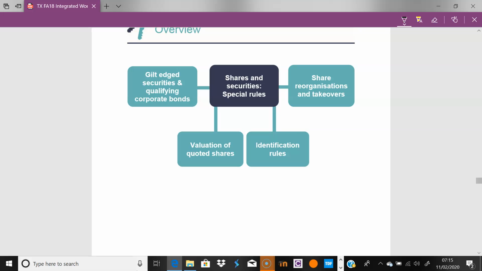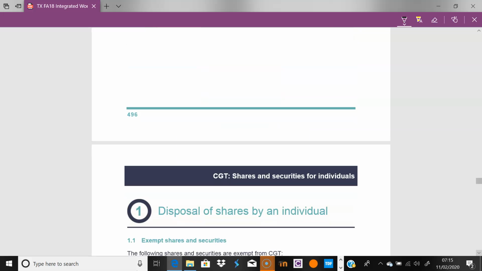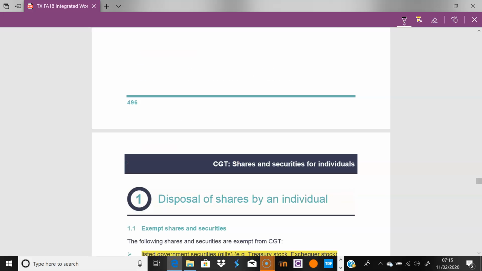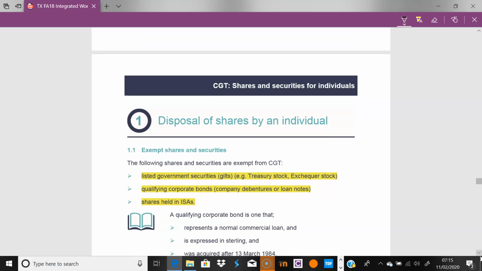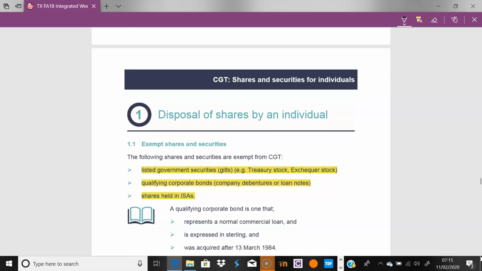So we will just look at those shares, or those financial instruments, if you like, that are exempt. Typically, there are certain shares and securities that are exempt. We remember discussing even during personal tax that everything related to ISAs is exempt. And of course, to encourage government borrowing, to encourage people investing in government shares and government stock, you can imagine why politically that would be exempt, as well as enabling companies to raise finance.